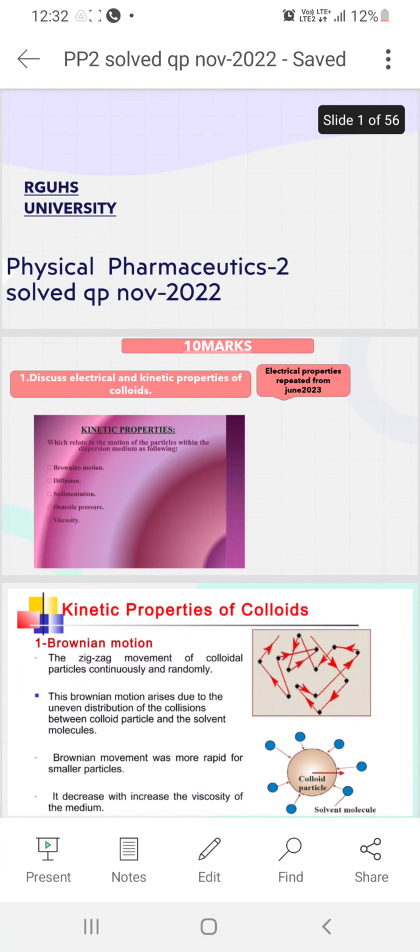Today let's solve the RGUHS University Physical Pharmaceutics-2 November 2022 question paper. Okay, very important question paper. Already we have solved the June 2023 question paper. Now this is the November 2022 question paper. Go through this question paper, and at last I am discussing one more question paper in PP2.